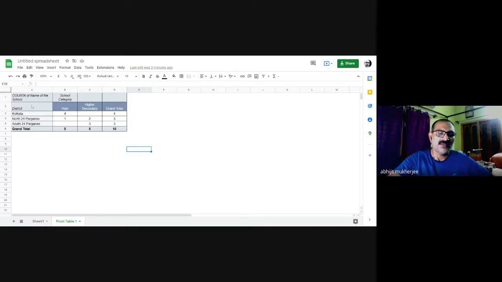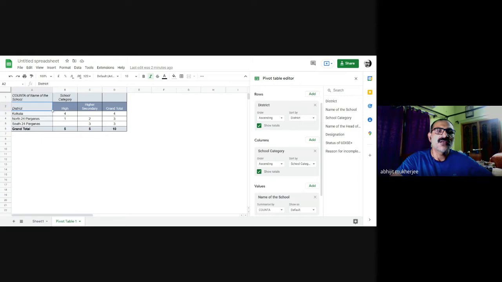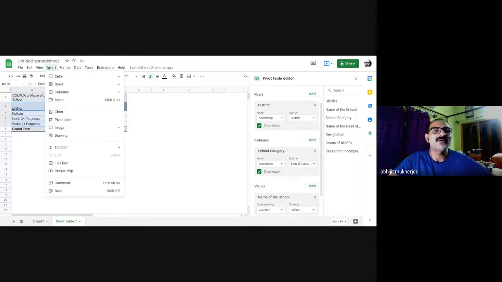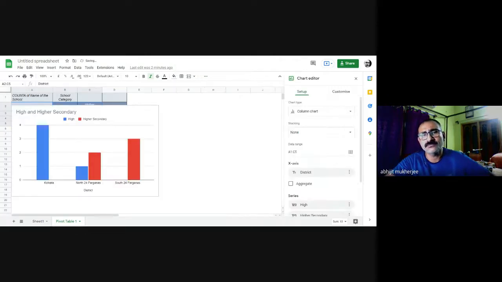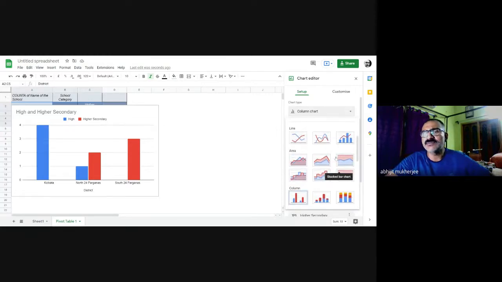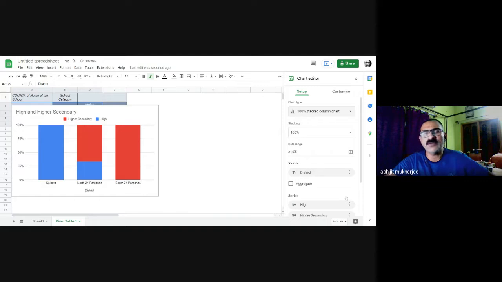I select the district column, the high and higher secondary columns, and the 3 rows here of the 3 districts, and go to insert and insert a chart. This is a column chart. I prefer the 100% stacked column charts.